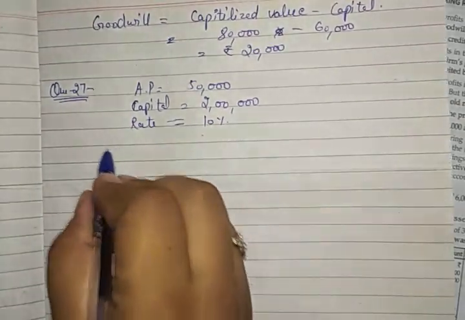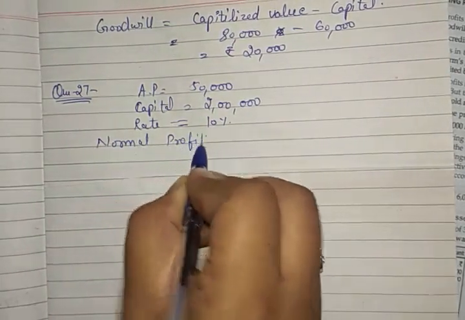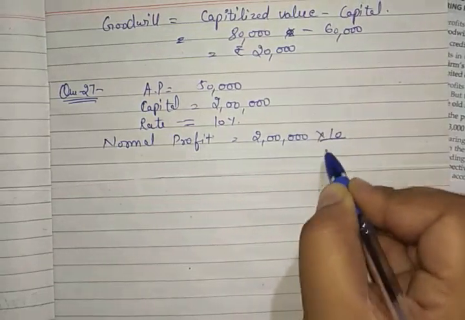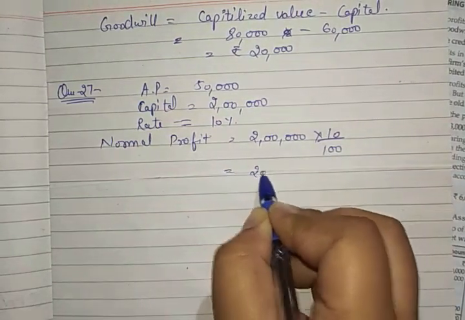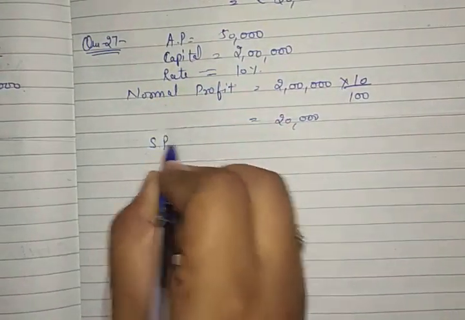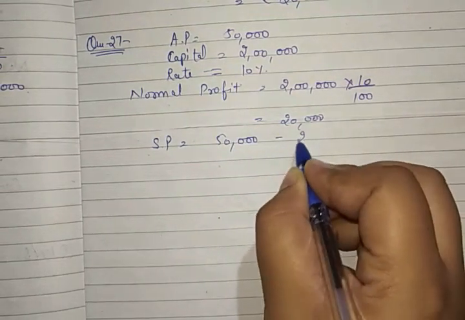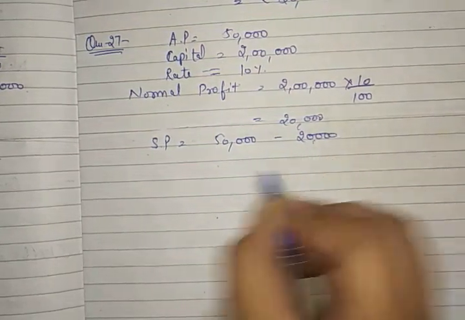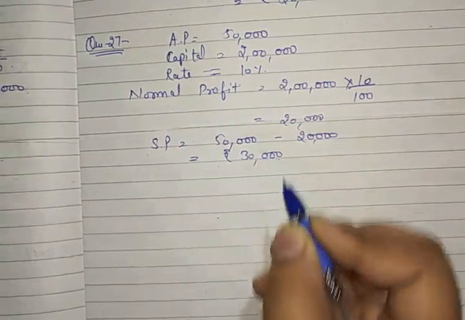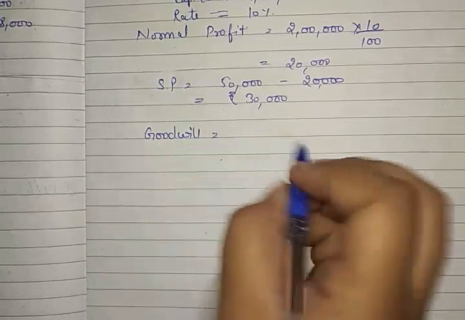Now what we need to do is find out the normal profit. For that, we need capital, that is 2 lakh, into rate, that is 10 by 100, and this becomes 20,000. We have average profit and normal profit. Now we can easily find out the super profit, that is average profit minus normal profit. This becomes 30,000 rupees as super profit. Now the last thing is we have to capitalize it, as we did in question number 21A.